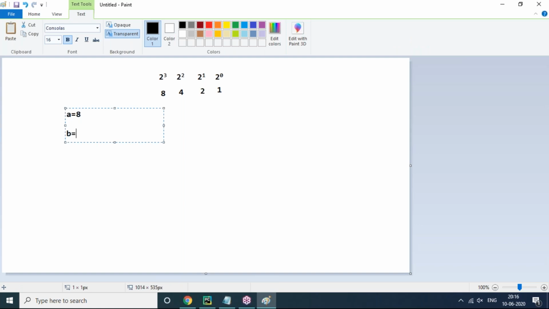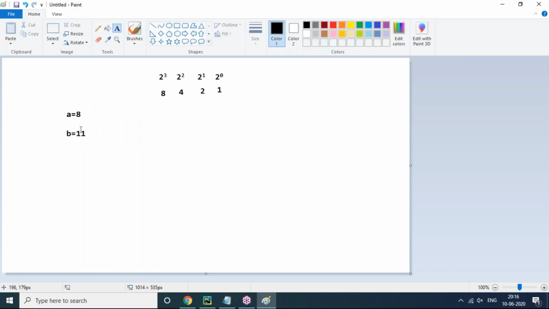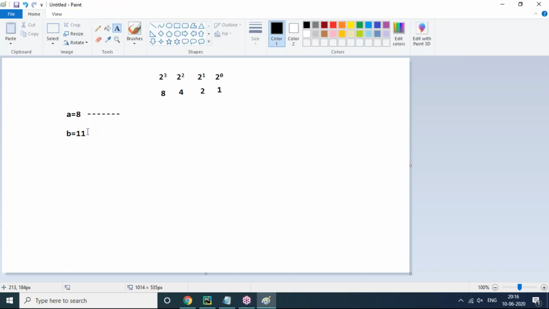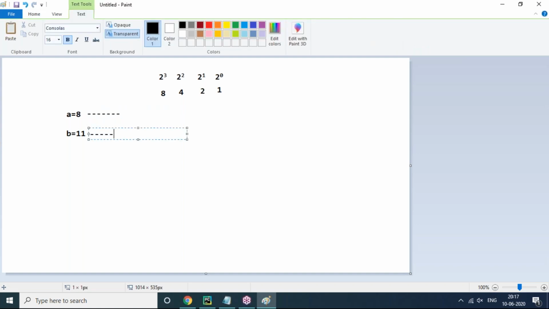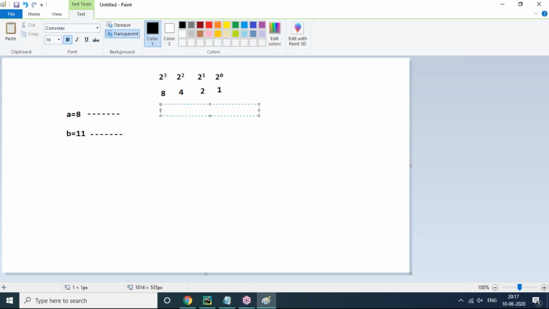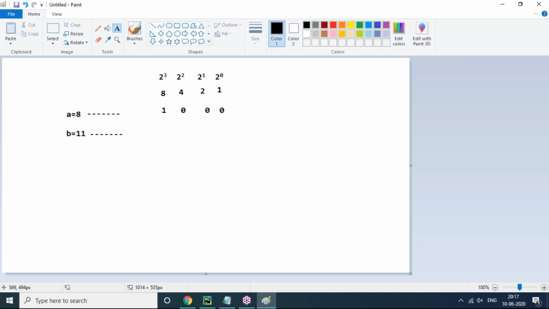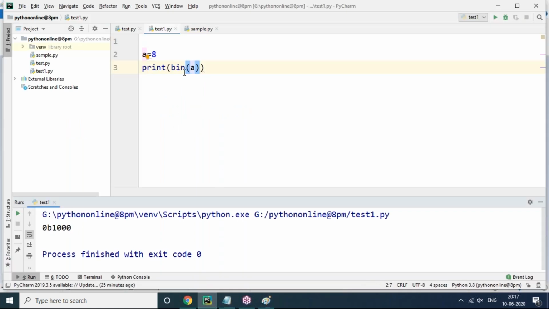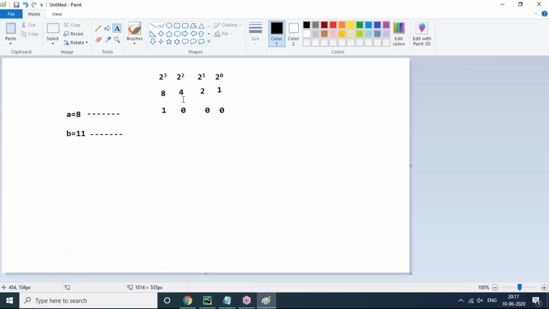Next, b equals, for example, 11, I want to calculate. So a value is 8, and I want to calculate the binary form of 8. How to calculate the binary form of 8 is pretty simple. Manually, wherever the 8 value appears, that location we have to make 1, and the remaining things are 0 0 0. Now observe here, the binary form of a value 8 is 1000 or not? Yes, this we get directly through a function in Python, and this I can also calculate manually.